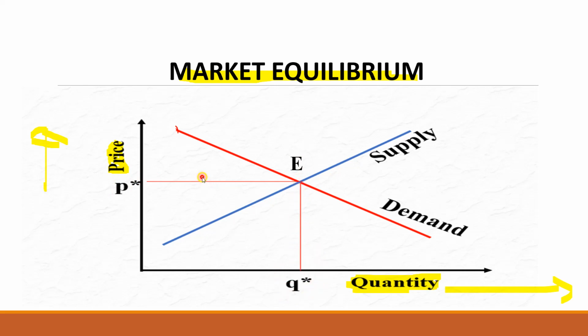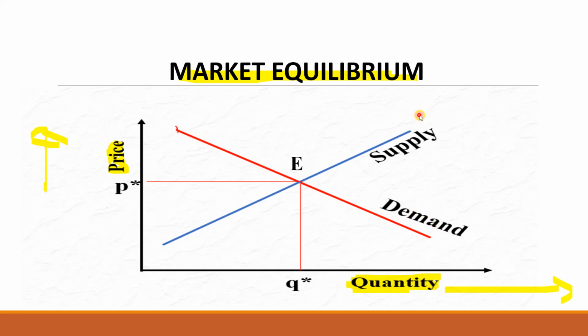There is a question in your question bank. It is being asked: explain the price determination under perfect market competition. For that question, you have to answer this way. You have to describe your axes first, quantity demand and supply on the x-axis, and the price on the y-axis.